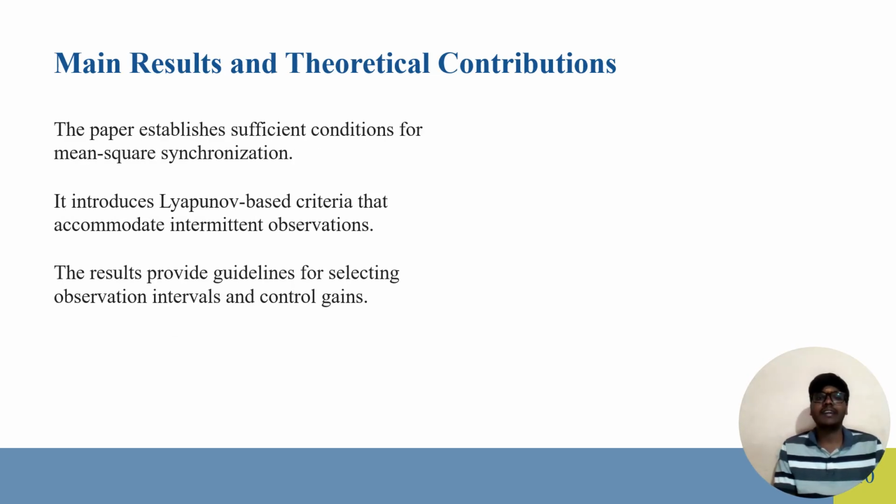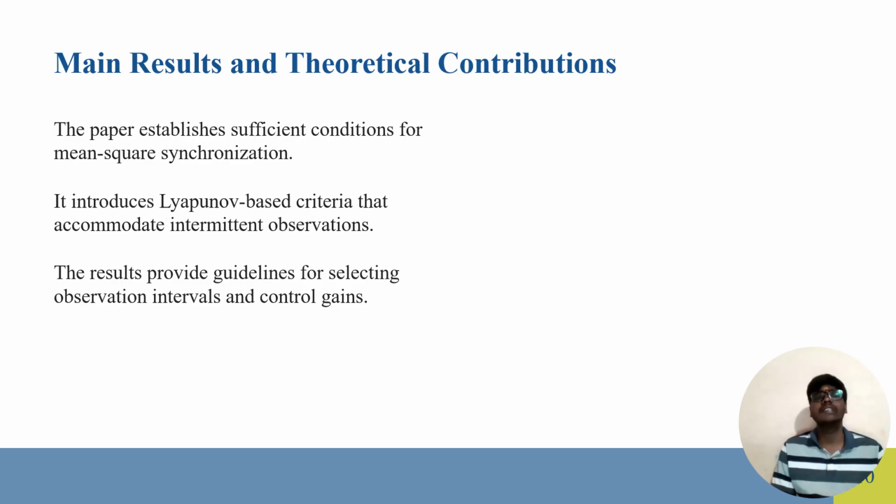Main result and theoretical contribution. We are now discussing the main results and the theoretical contributions for these neural networks, where the paper establishes sufficient conditions for mean square synchronization. It introduces Lyapunov based criteria that accommodate intermittent observations. The results provide guidelines for selecting observation intervals and control gains.